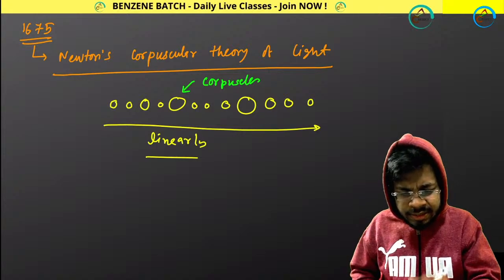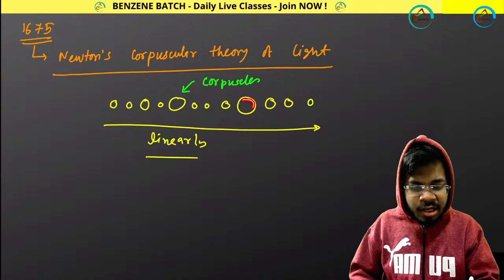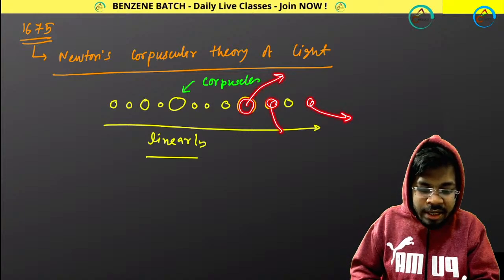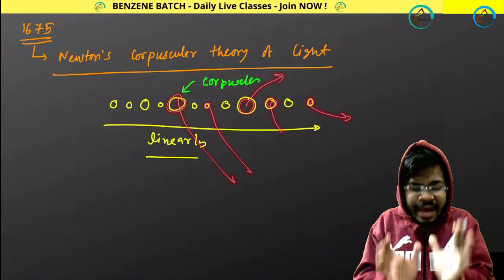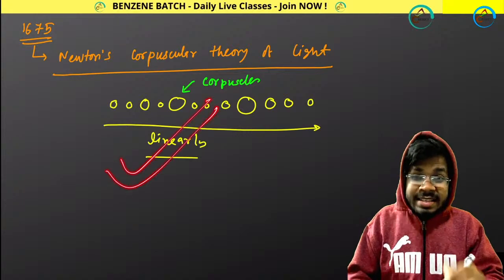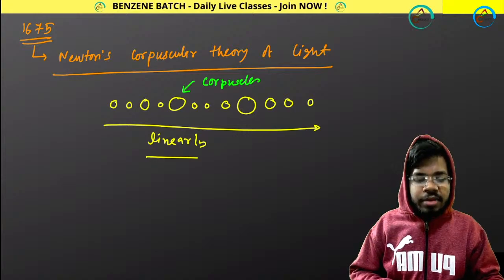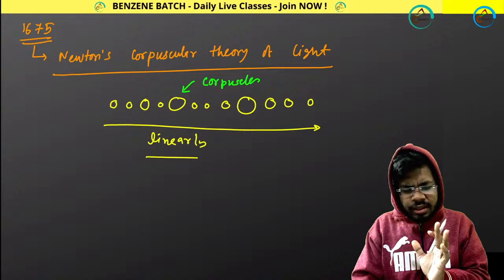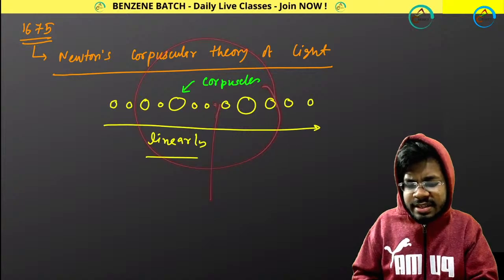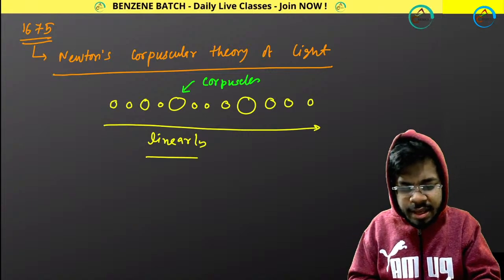So Newton said that the color of the light depends upon the size of the corpuscles. This is a bigger corpuscle, that would show a different color. This is a smaller corpuscle, it will show a different color. So the size of the corpuscles will determine the different colors, and that was a very good theory according to that time. It was a very important theory. Now the problem with this theory: in 1675 it was accepted, because at that time no scientific advancement was there. But